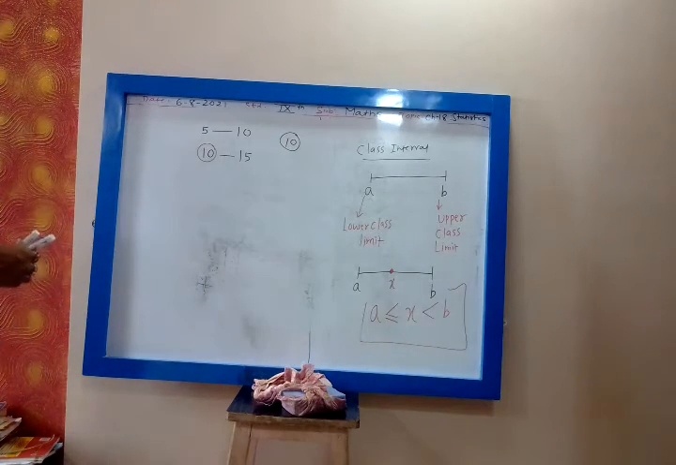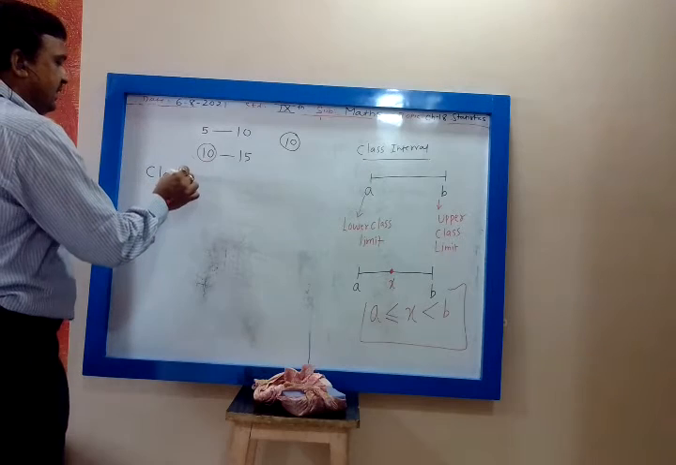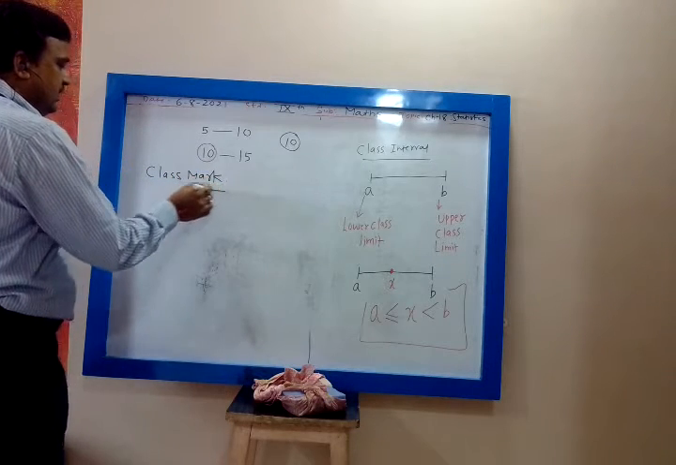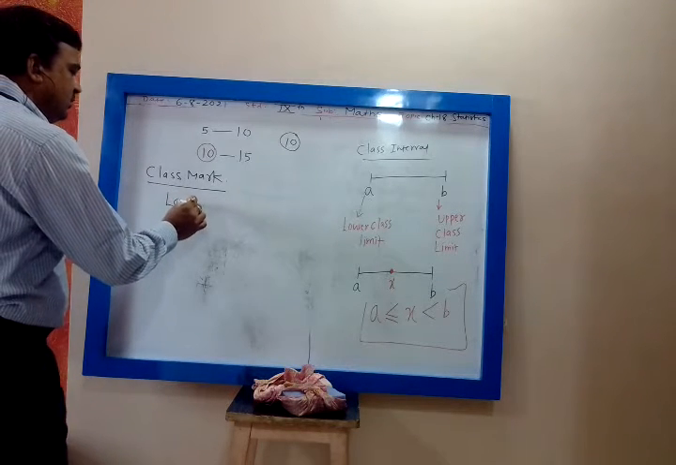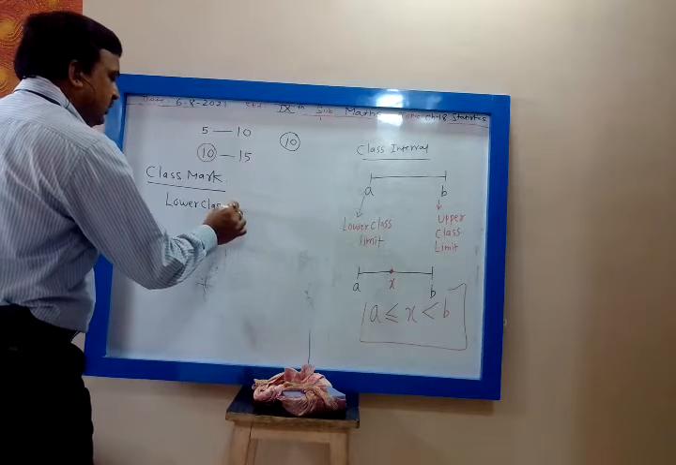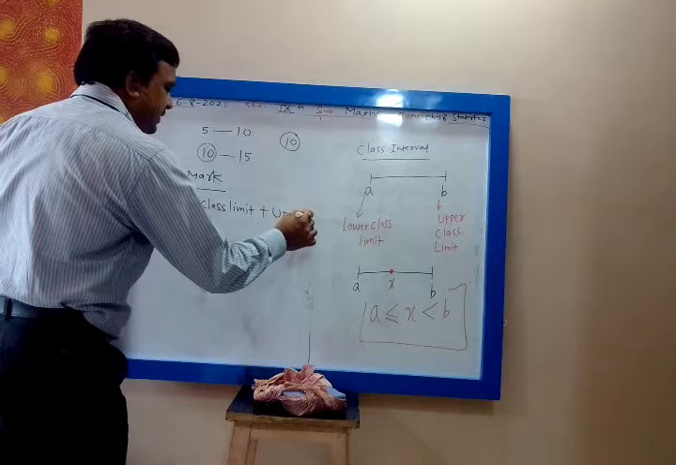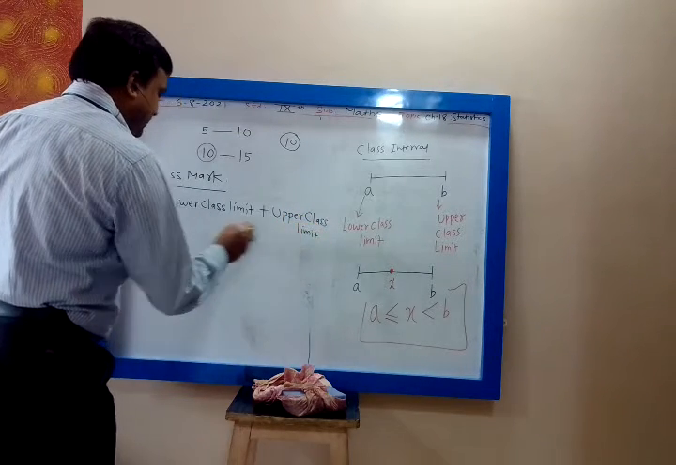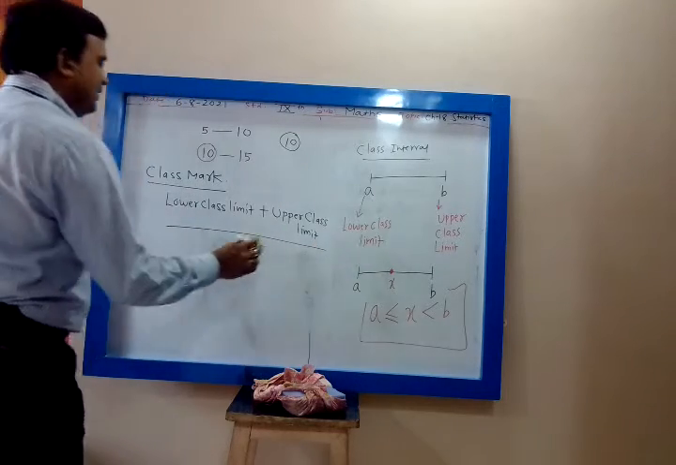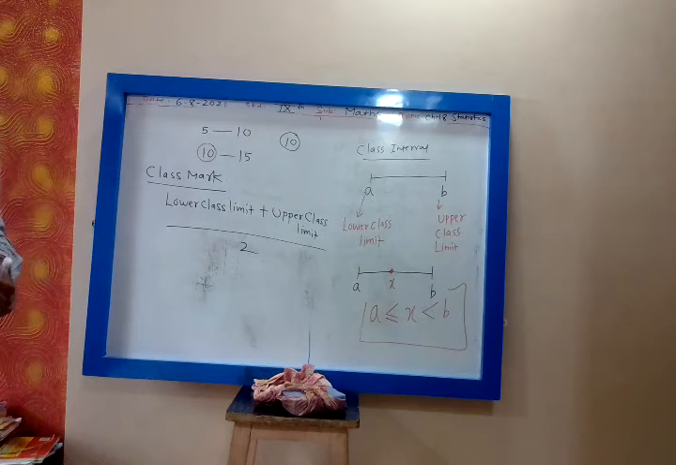Then we define class mark. Class mark is the lower class limit plus the upper class limit, divide this total by 2. So class mark is lower limit plus upper limit divided by 2.